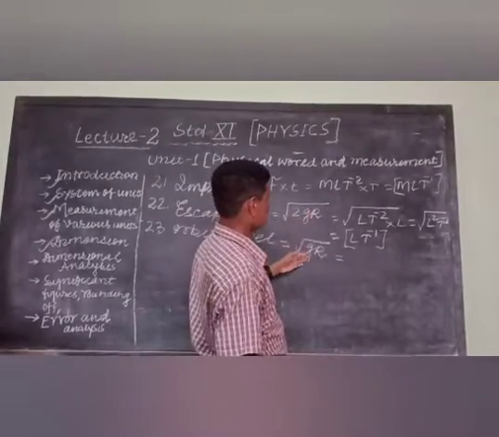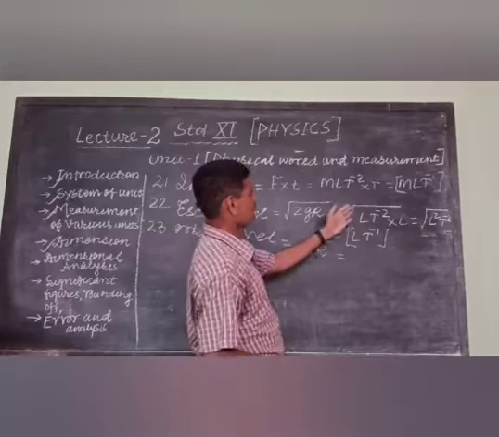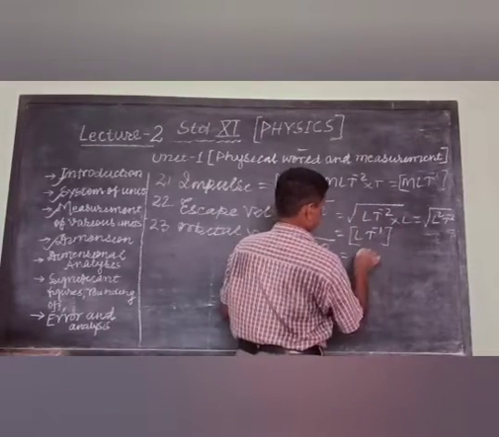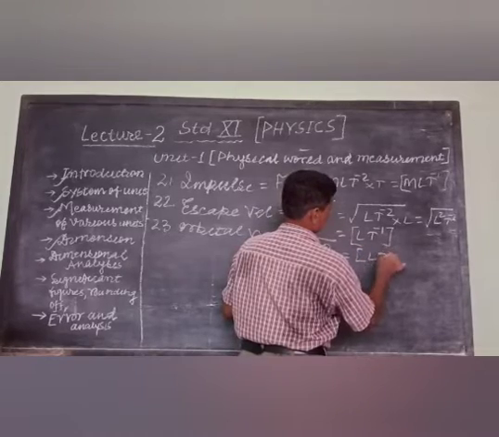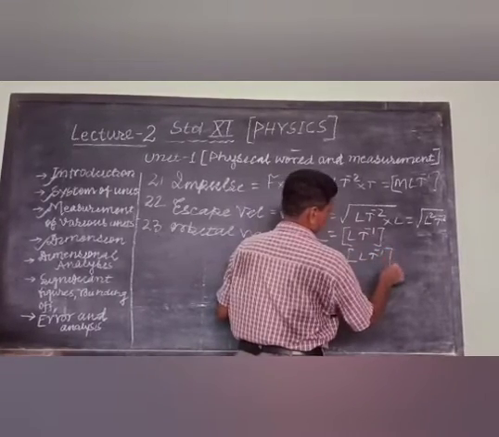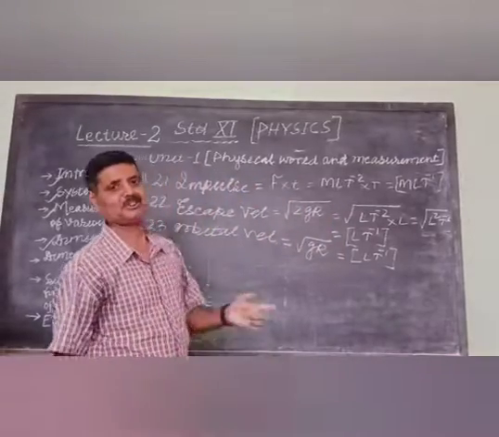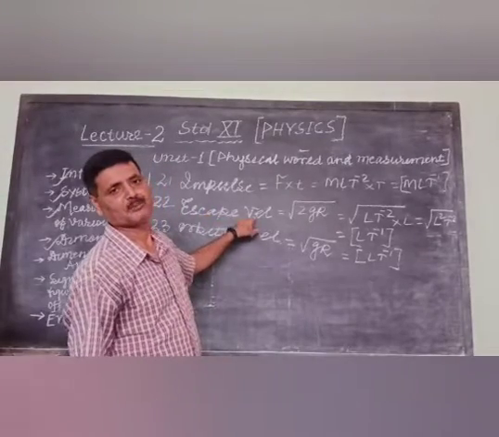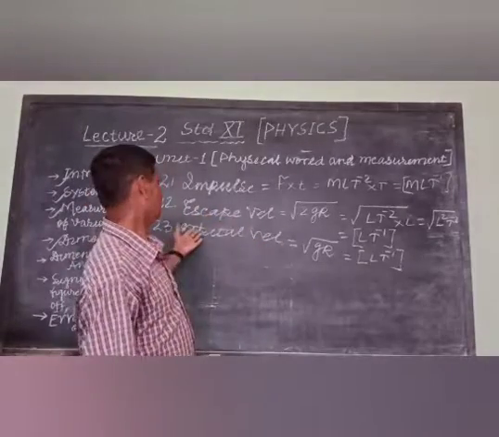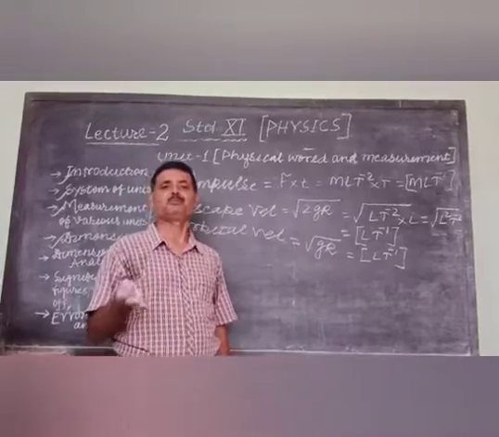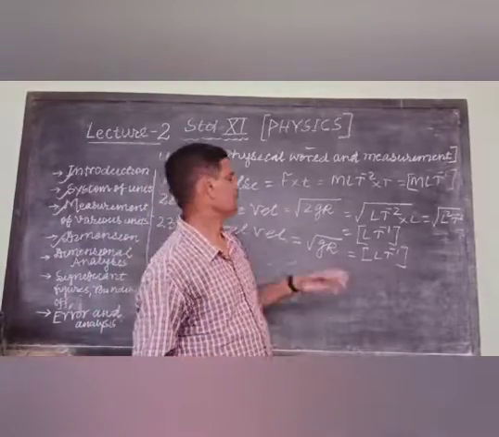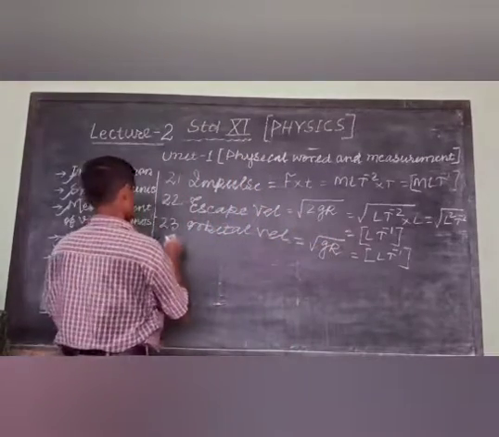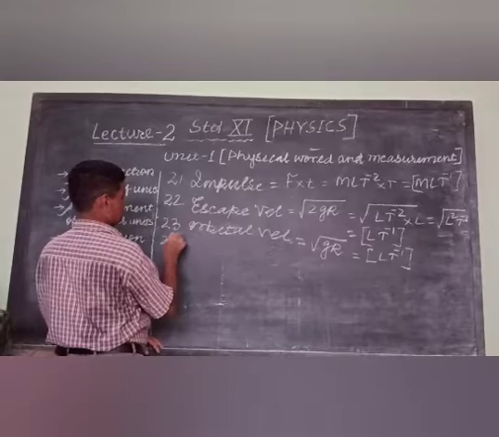So the dimension of this must be the same. Directly we can write LT minus 1. These are two different terms, but their dimension is the same. Why? Because the unit of escape velocity is meter per second and orbital velocity is also meter per second, and the unit of velocity is also meter per second. Alright, same.